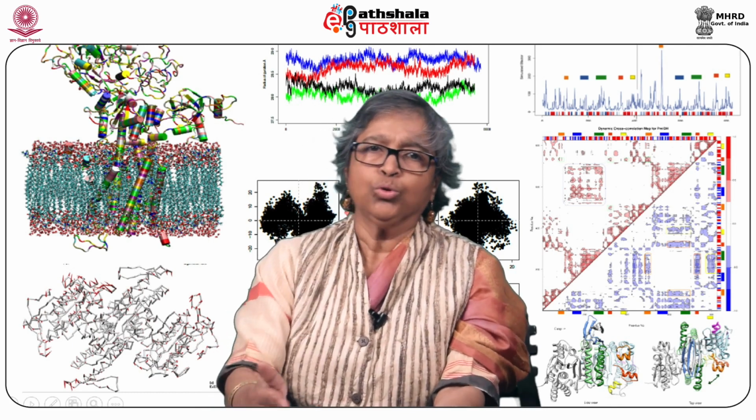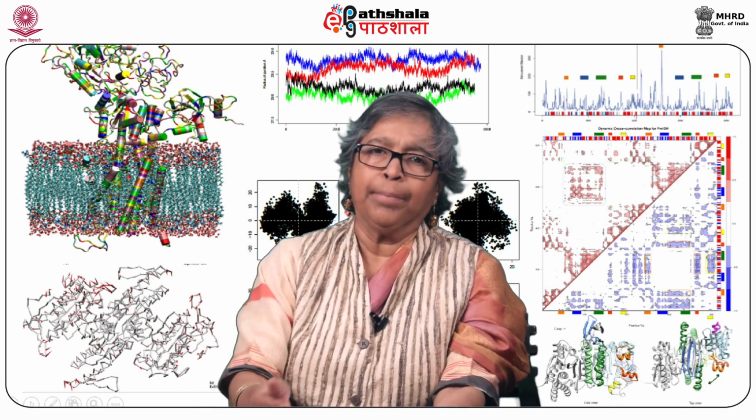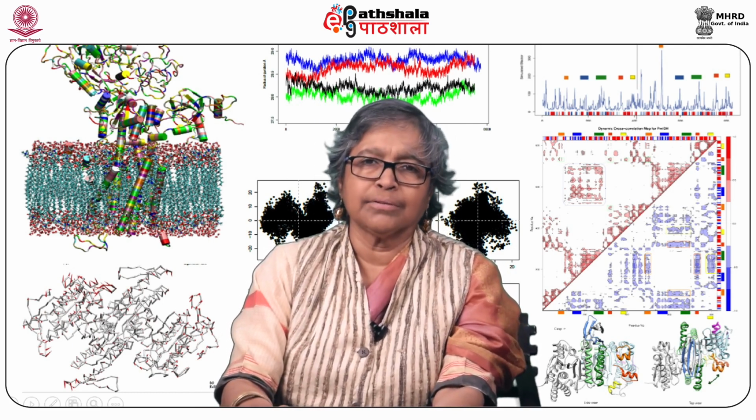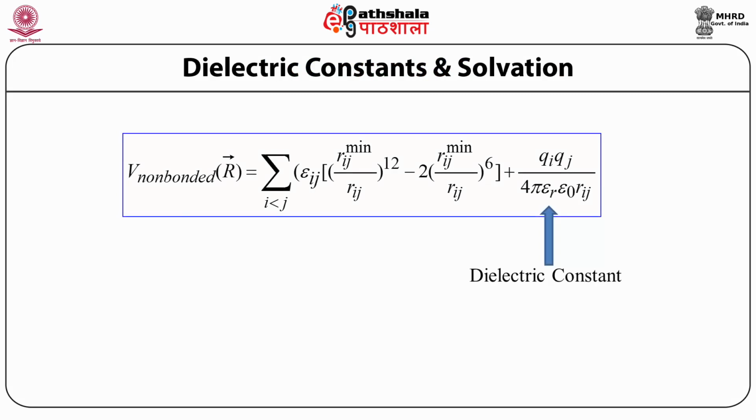So, I will go to the next slide to describe how one takes care of dielectric constants and solvation effects. As I have already informed you, the dielectric constant plays a very important role in the calculation of energy, and it is mostly used in non-bonded interaction, nowhere else.